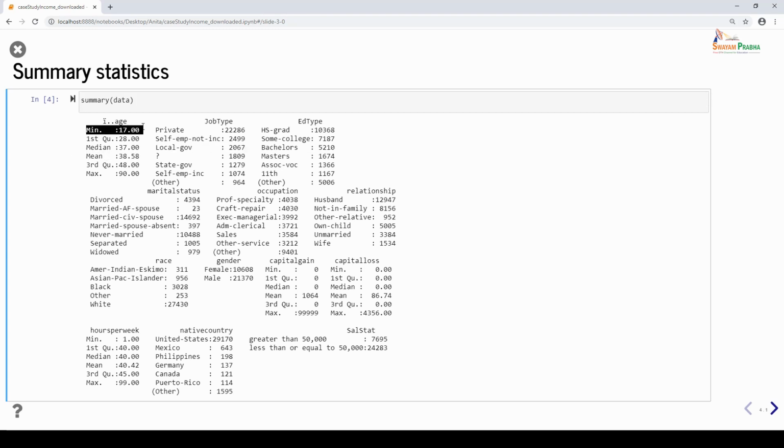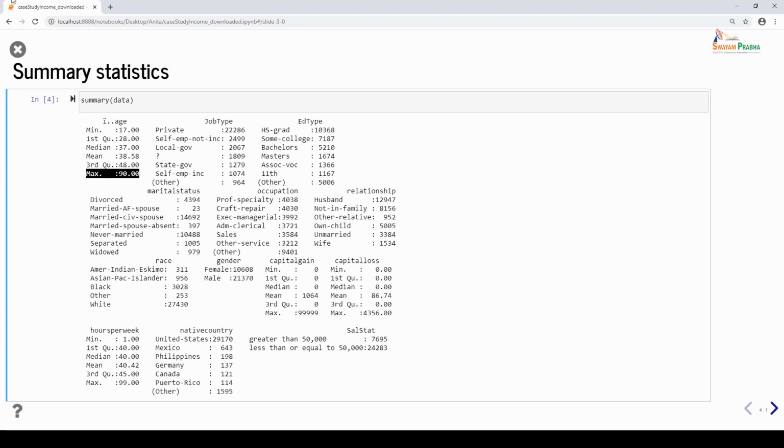For the first variable, that is age, we can look at the 5-number summary along with the mean. The minimum age of an individual is 17. 25% of the individuals' ages are less than 28 years. 50% of the individuals' ages are less than 37 years. The average age of an individual is 38 years. 75% of the individuals' ages are less than 48 years, and the maximum age of an individual in our record is 90 years.